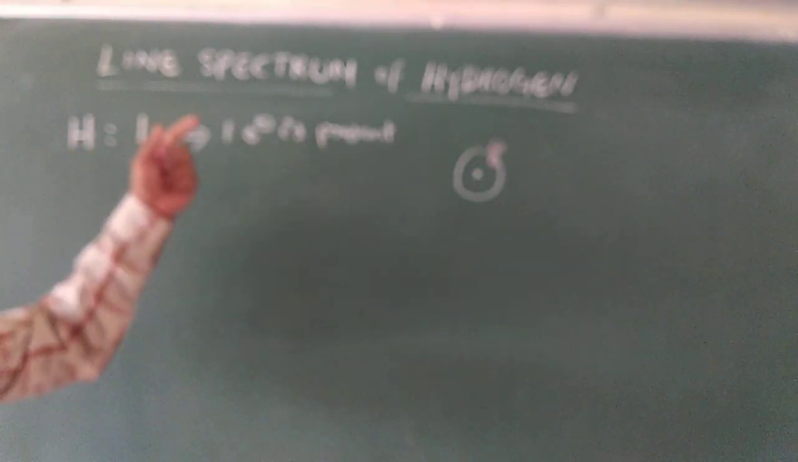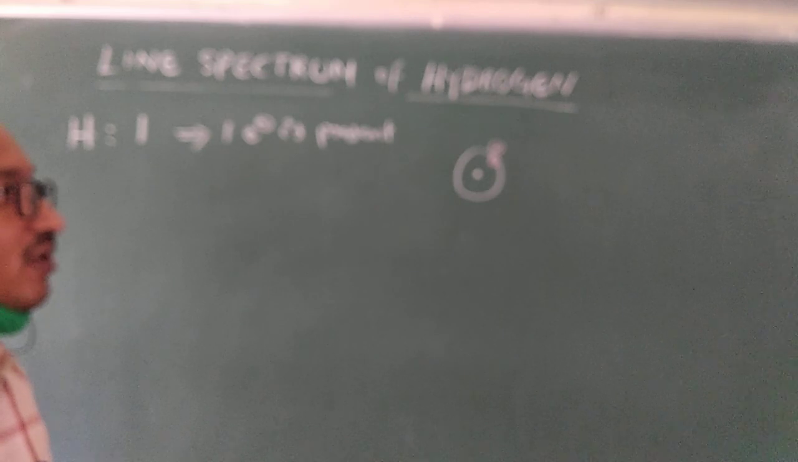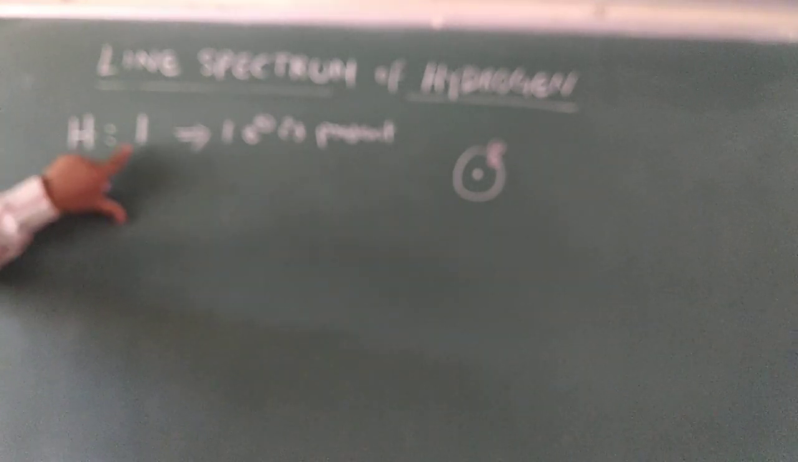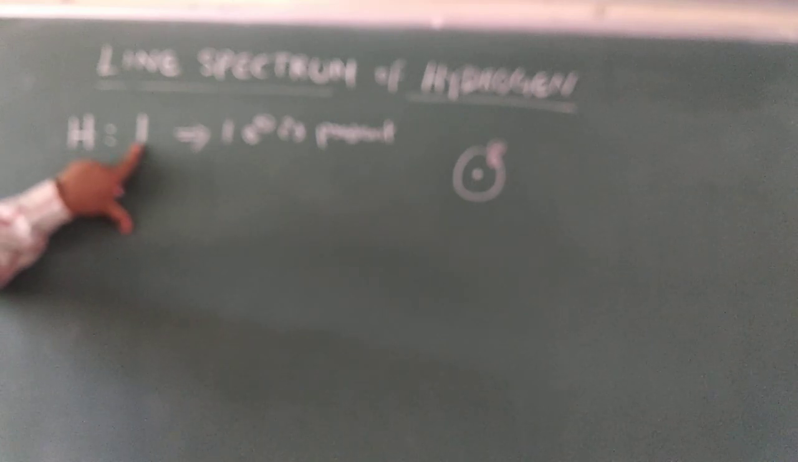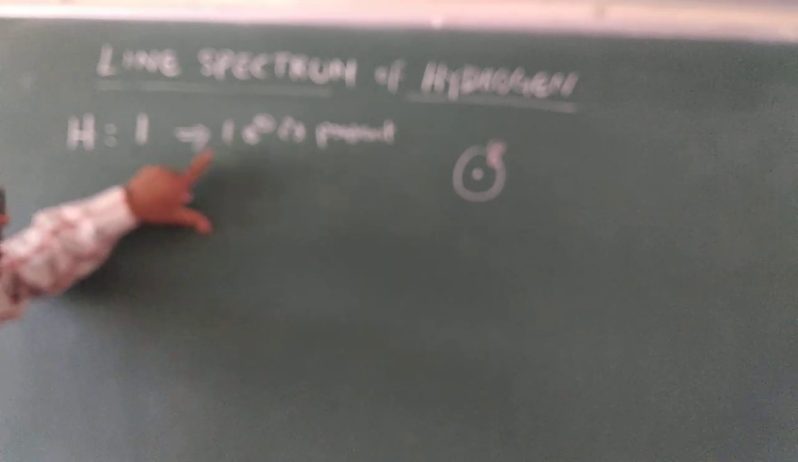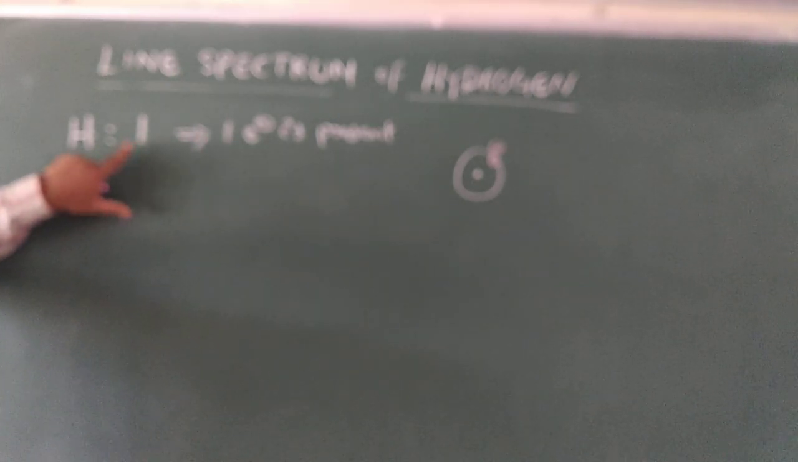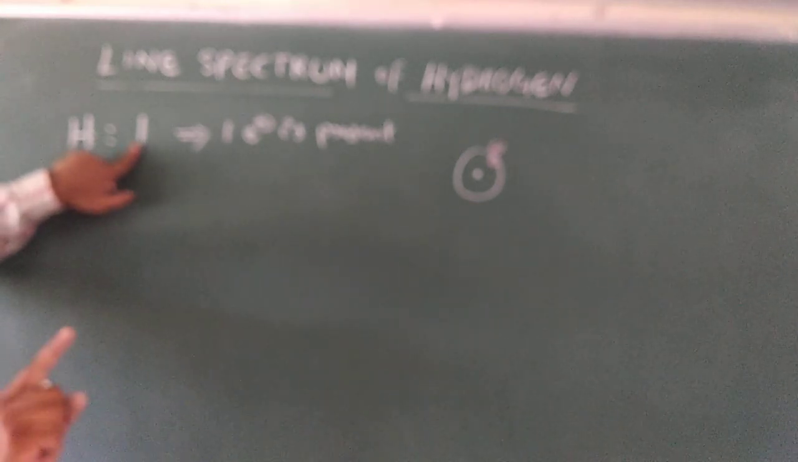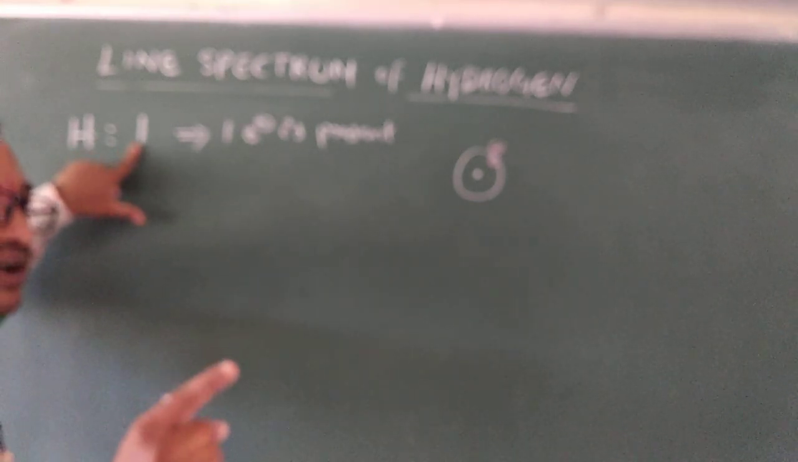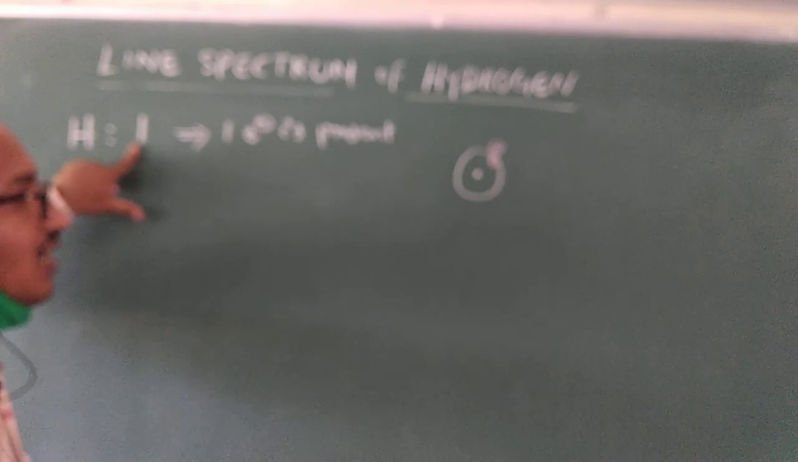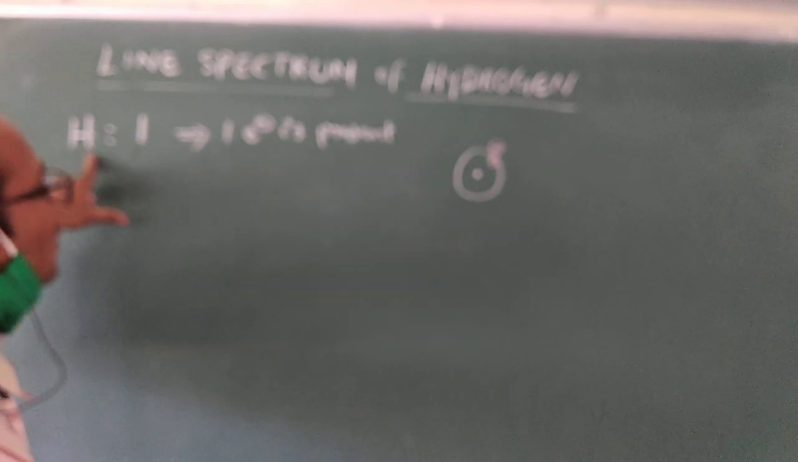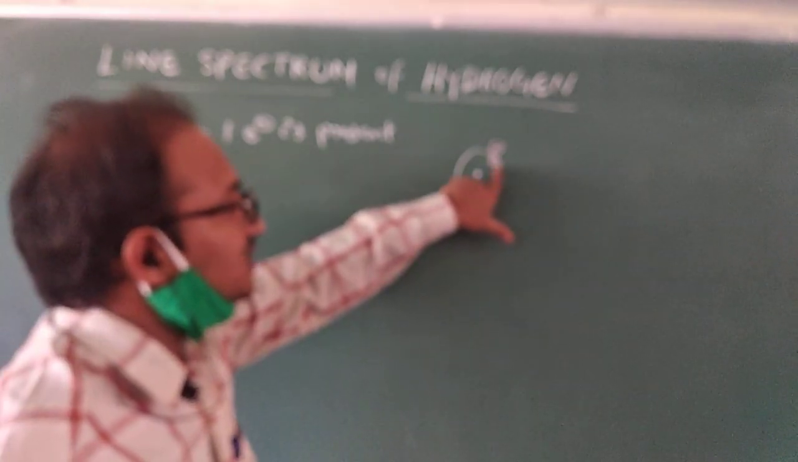Now, to understand the line spectrum of the hydrogen atom, according to the theory, hydrogen has only one electron. Atomic number is 1 and 1 electron. What is the atomic number? The number of protons or the number of electrons in the neutral atom. As hydrogen is a neutral atom, 1 electron is present.